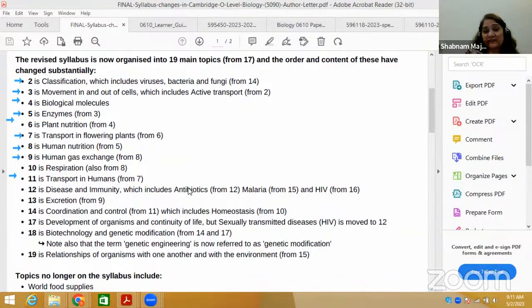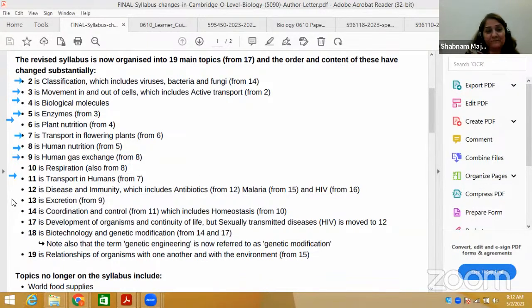It's a medicinal drug, taking the typical example of penicillin as an antibiotic, which we extract from Penicillium fungus. And then there is malaria. They have added malaria in this topic. It used to be in parasitism, the Plasmodium malarial parasite and how it causes the complete life cycle.